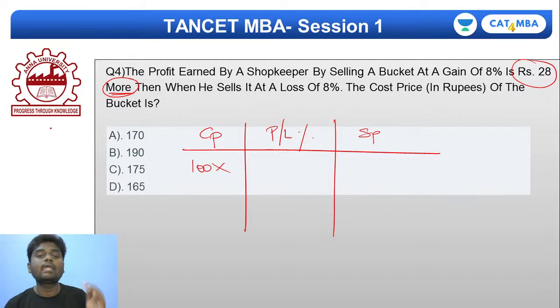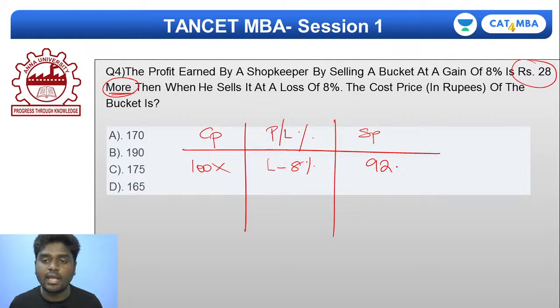When he sells at a loss of 8%, his selling price will be 92x. Again, if my cost price is 100x, and he is selling at a profit of 8%, the selling price will become 108x.